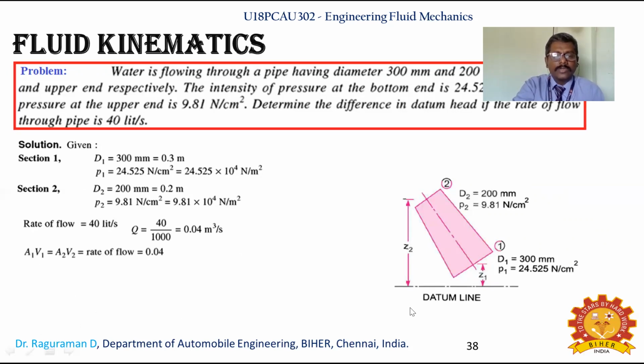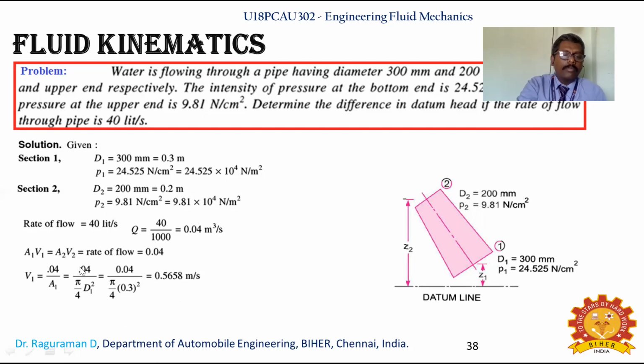So the continuity equation we are knowing, A1 V1 equal to A2 V2, and the rate of flow will be equal to 0.04. By applying this continuity equation, you can identify V1, because you know Q, being 0.04, and A1 you can identify with respect to the given D1, that is pi by 4 D1 square. So directly you can identify the V1 value.